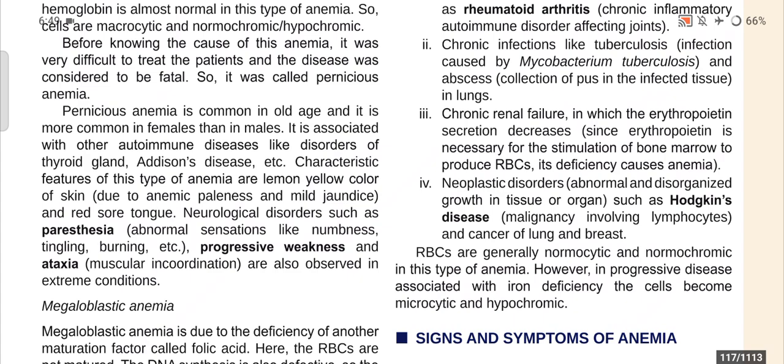Neurological disorders such as paresthesia, which is abnormal sensation like numbness, tingling, burning, etc., then progressive weakness and ataxia, which is muscular incoordination, are also observed in extreme conditions.